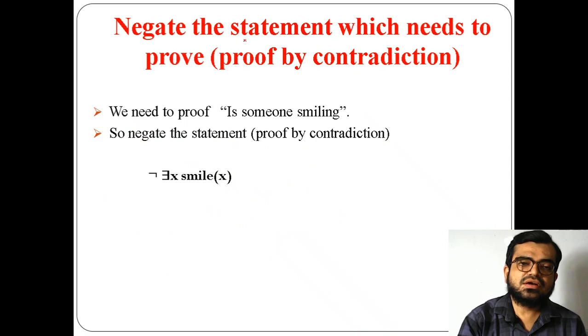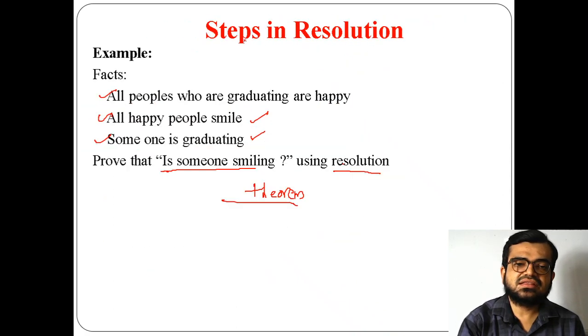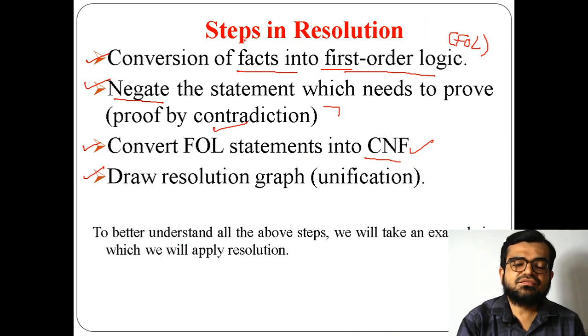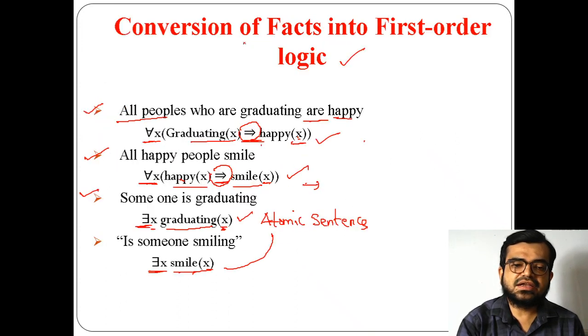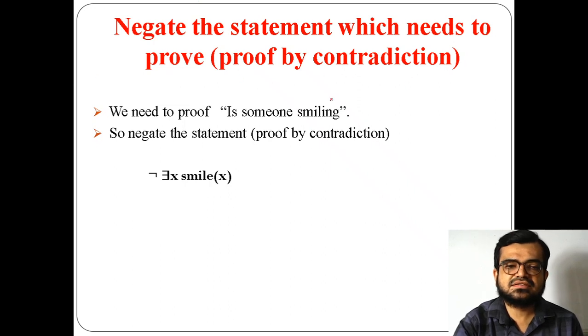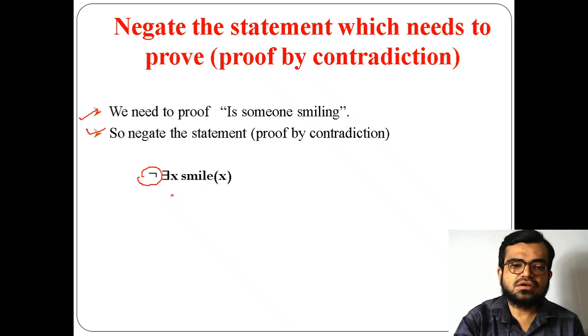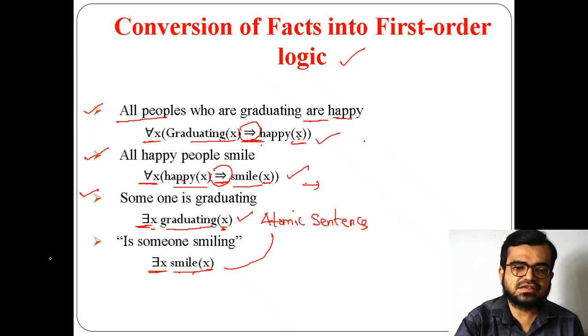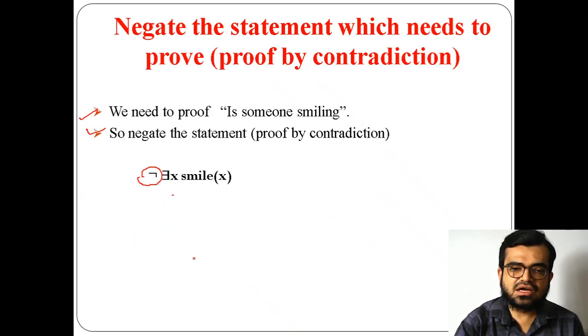So this is how the facts, that means the sentences, we have converted into first order logic. What is the next, what is the second step? We need to negate the statement which we need to prove. So what we need to prove is someone smiling. So we need to negate that statement. Negate means I have to use the negation symbol here before the given statement. Before it was like this, right? So now I have used it in this way.